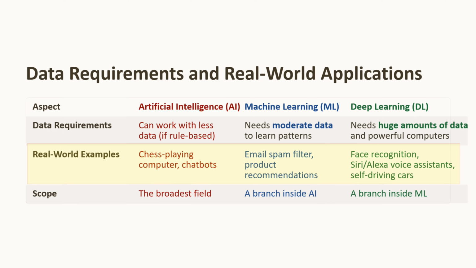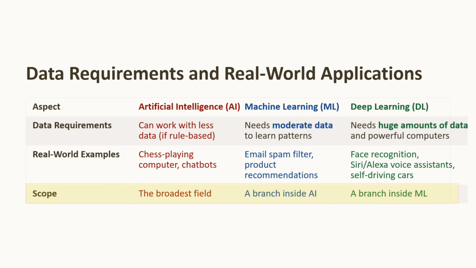Real world examples of AI are chess playing computers and chatbots. Real world examples of machine learning are email spam filters and product recommendations. Real world examples of deep learning are face recognition, Siri or Alexa voice assistants, and self driving cars.